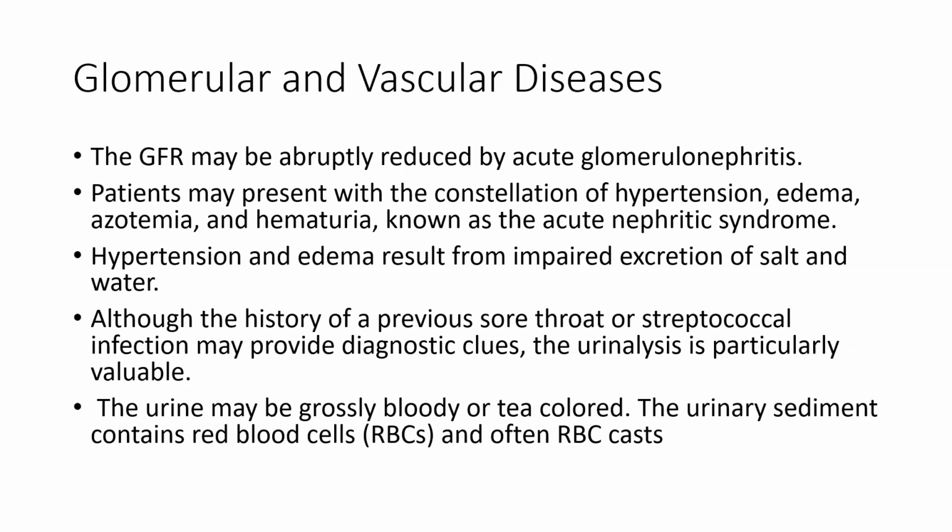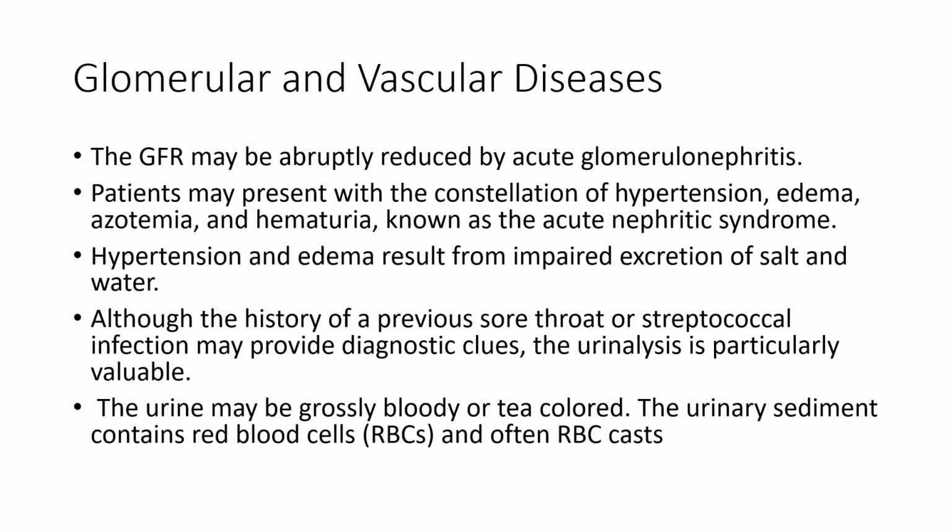The GFR may be abruptly reduced by acute glomerulonephritis. The patient may present with a constellation of hypertension, edema, azotemia, and hematuria known as acute nephritic syndrome. The hypertension and edema result from impaired excretion of salt and water.